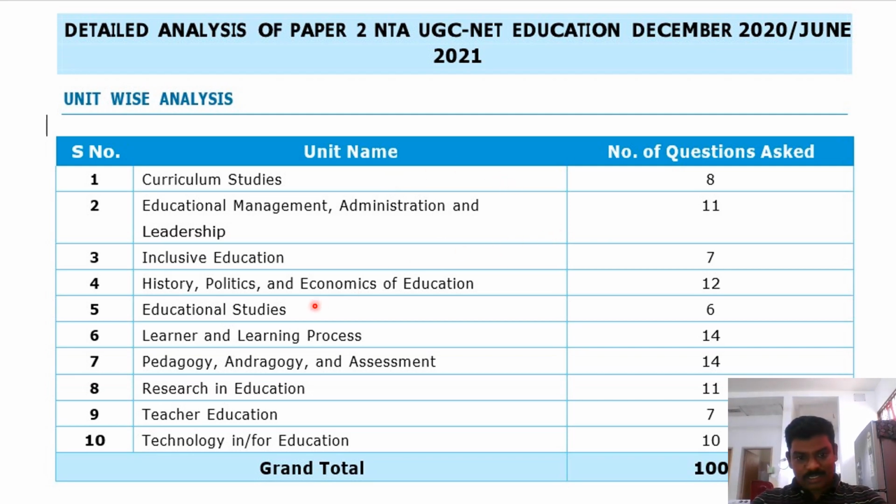We can observe which ones they have given more preference: 14 marks from learner and learning process, and another one, pedagogy. Research also they have given much preference, 11 marks, and educational management and leadership styles also. This paper 2 is fully related to the education department. That's why we need to enhance our knowledge of the units they give more preference.